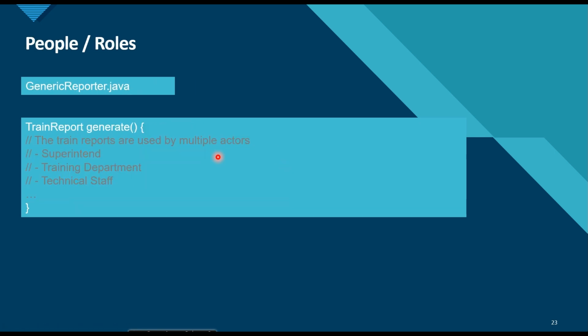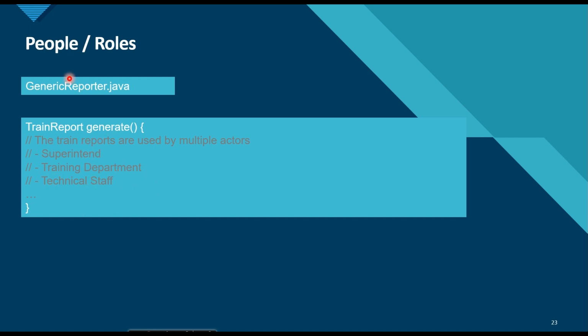So let's see another responsibility, that is users. So suppose we have a generic reporter class that generates reports for different actors. Like it generates reports for superintendent, training department, and technical staff.